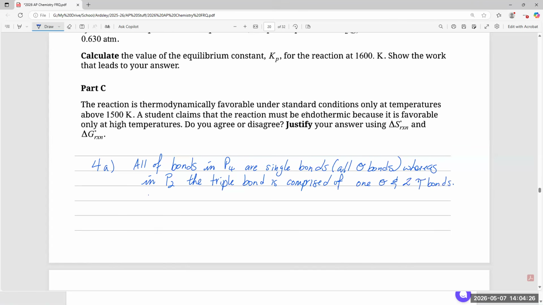And pi bonds are shorter. Why? Because they hail from side-to-side orbitals. They have to reach over.